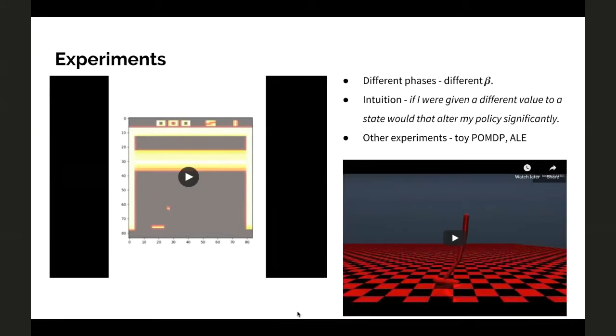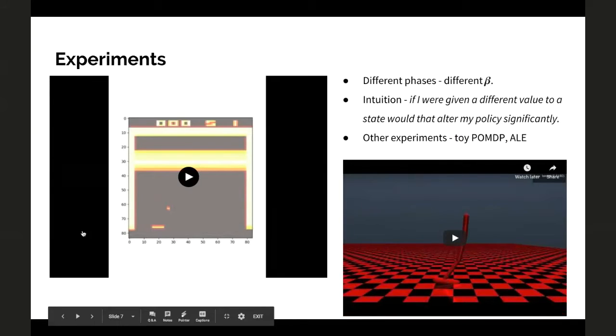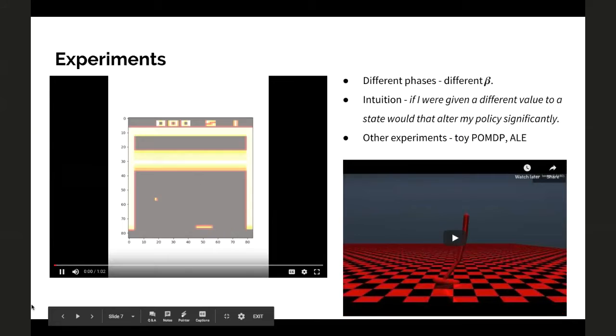So you have a high beta state, then low beta, then high beta, low beta, and this keeps going. Similar results can be seen on the ALE environment as well. This is a video of Breakout. When the ball is about to hit the paddle, you have a high beta value, and when the ball is about to hit the brick, you have a high beta value, because in the entire game you can think of these two as very important states. So it emphasizes these states.